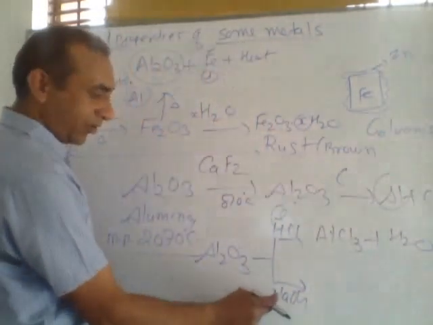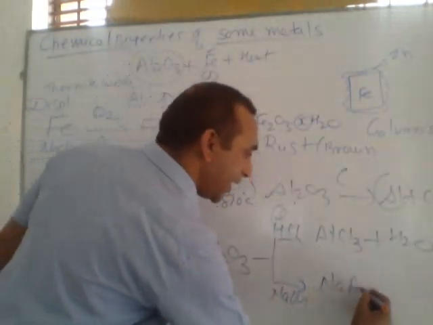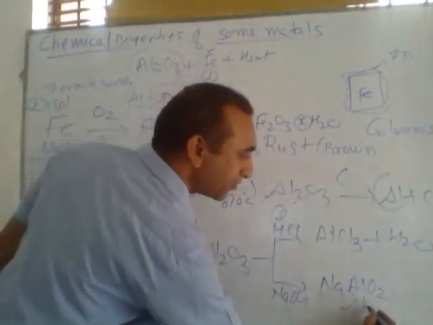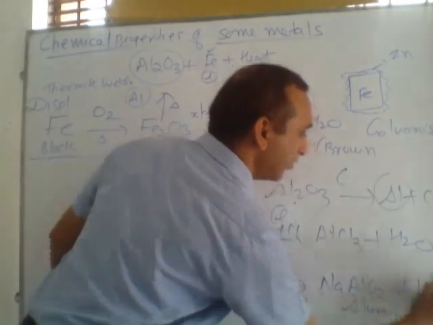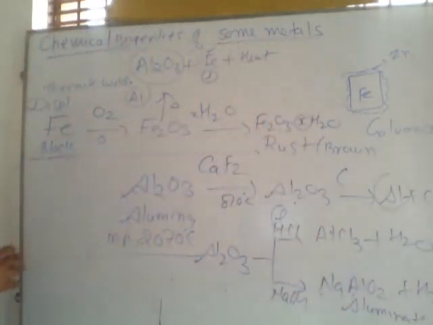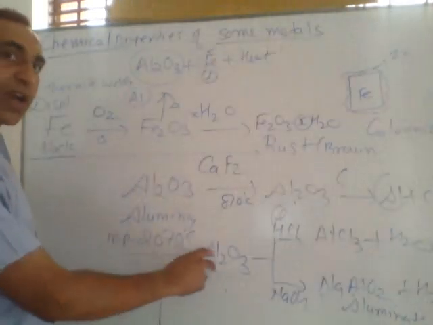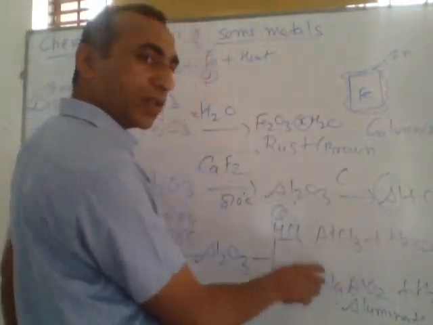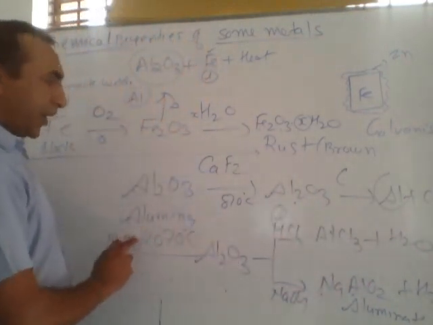In the case of NaOH, it gives NaAlO2. This compound is called sodium aluminate, along with water molecule. So these are three properties of aluminium oxide. Aluminium oxide is amphoteric in nature. It can react with acid and base, giving water along with their respective salt. And aluminium oxide's melting point is very high.